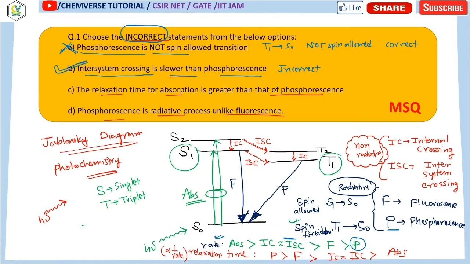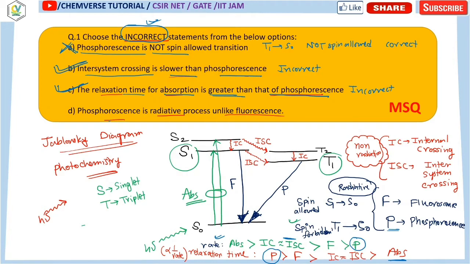Now we have to check the other options as well. The relaxation time for absorption is greater than that of phosphorescence. Here you can see that phosphorescence has the highest relaxation time and the absorption process has the lowest relaxation time. So the option saying absorption has greater relaxation time is wrong. So it is also an incorrect option. Your question asks how many incorrect options there are, so this will be another selection for this question. So you can select option B and option C. You can't select option A because that one is the correct one.